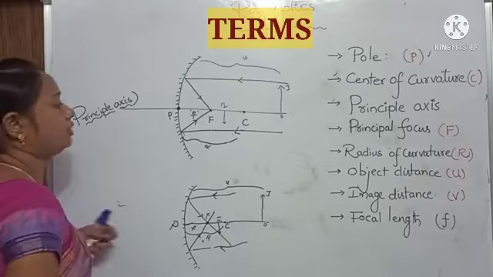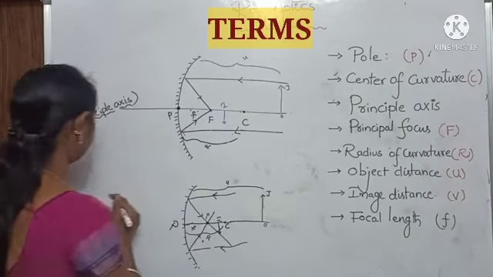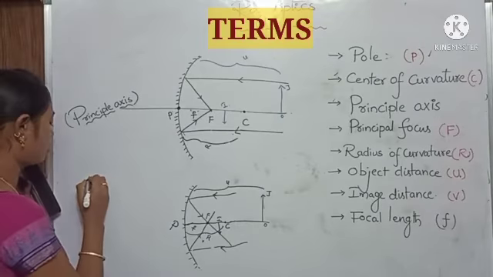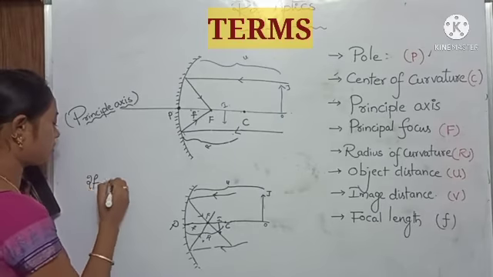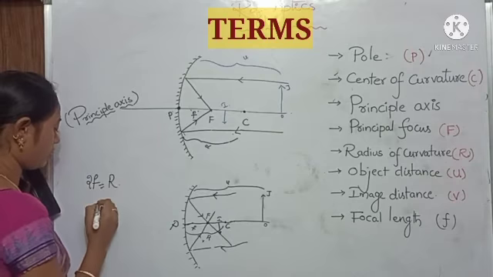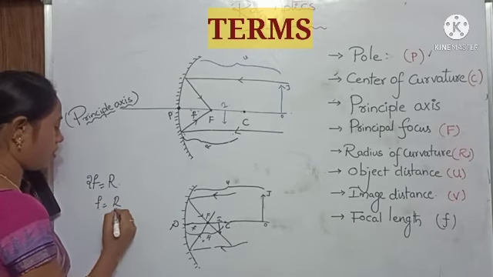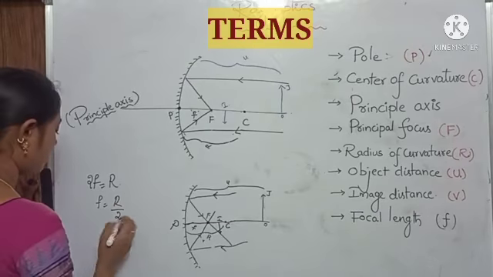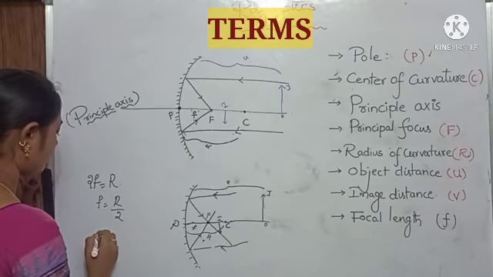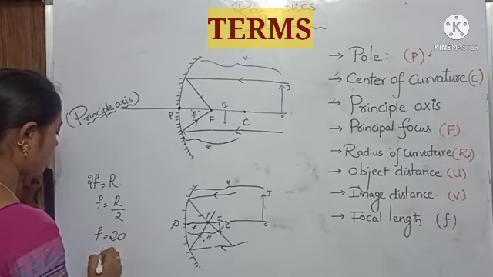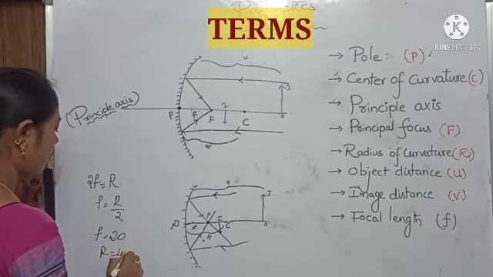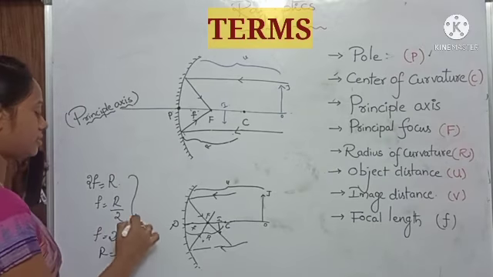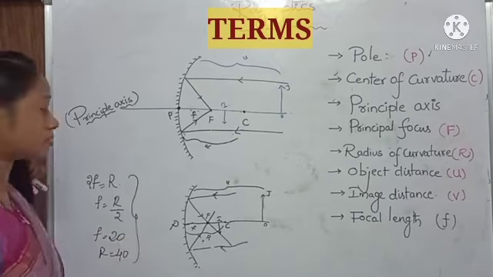Okay, here near radius of curvature, we have to note one thing. What is the relation between F and R? So, R is equal to 2F. Okay, F is equal to R by 2. If F is 20, then R is equal to 40, for it is double. So this is the relation between 2F and R.